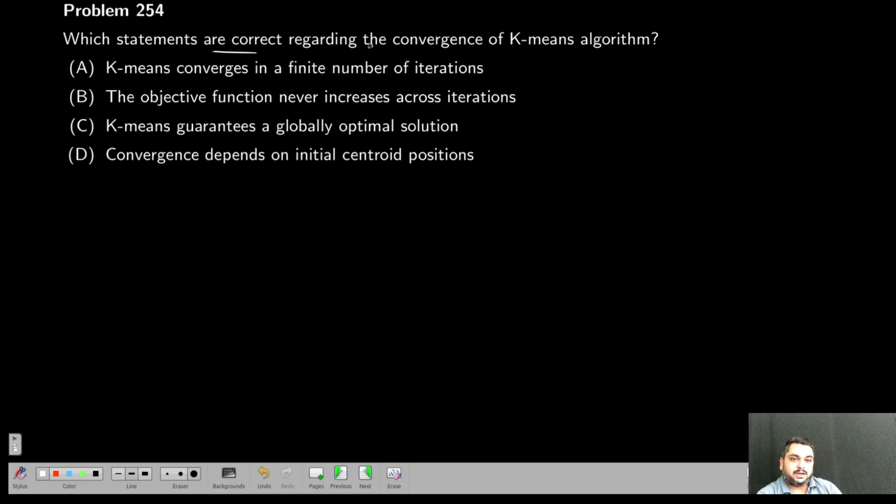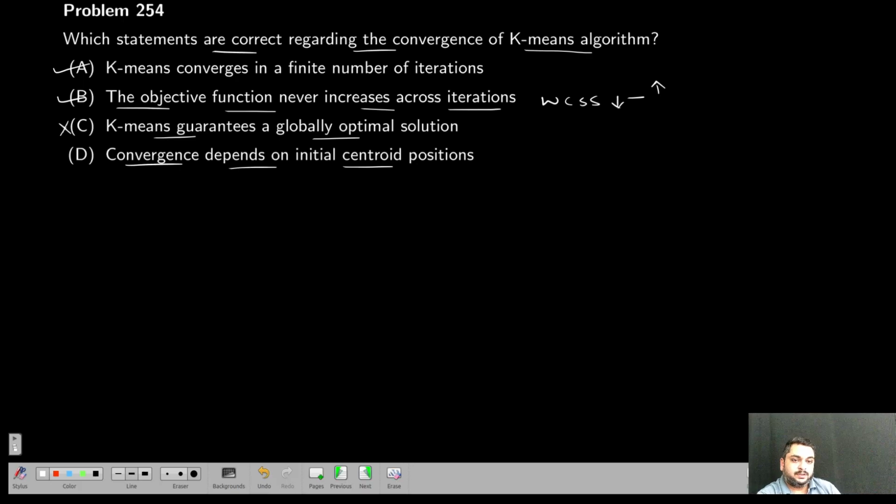Which statements are correct regarding the convergence of the K-Means algorithm? K-Means converges in a finite number of iterations. Yes, that is the property. The objective function never increases across iterations, that is the within-cluster sum of squares. It always decreases over iterations or remains constant. It will never increase. This is also true. K-Means guarantees a global optimal solution? No, it may provide you a local minimum, but a global minimum is not guaranteed.